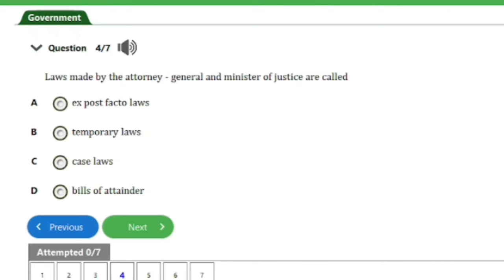So we have question number 4 here. It says, laws made by the Attorney General and Minister of Justice are called A. ex post facto laws, B. temporary laws, C. case laws, D. bills of attainder. So guys, the answer to this question is option C, that's case laws. So let's head on to the next question, guys.